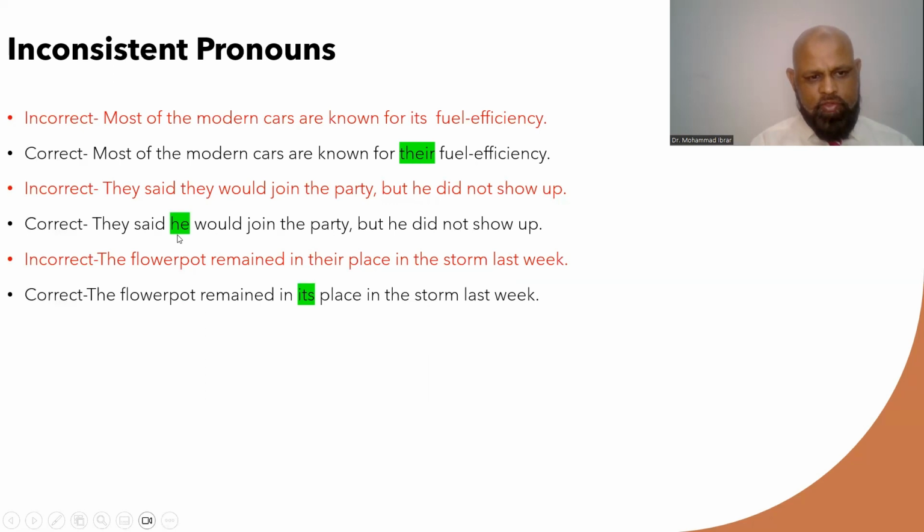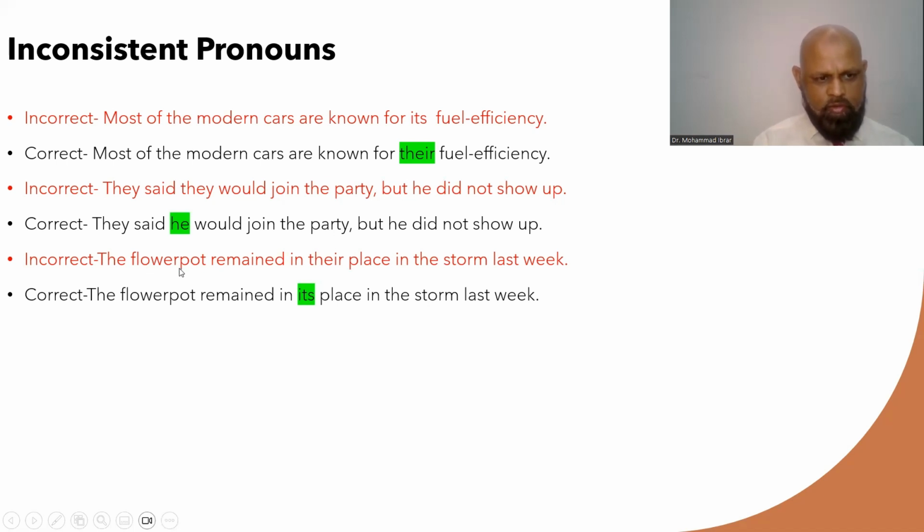Okay. So they said he would join the party, but he did not show up. Now, see, in the first part, the pronoun he. In the second part, the pronoun he is used. So both of them are consistent. They are in sync with each other. Let's have a look at the last example of